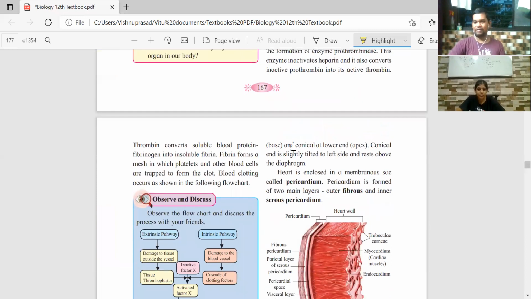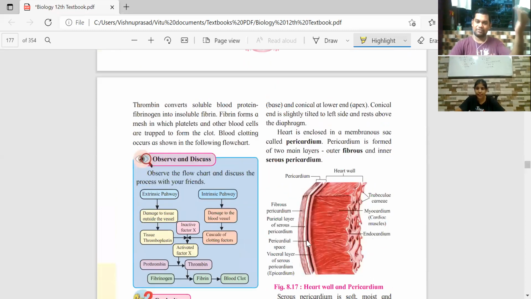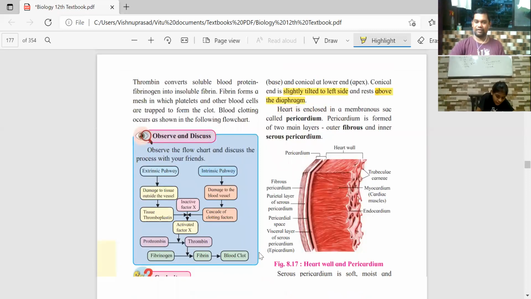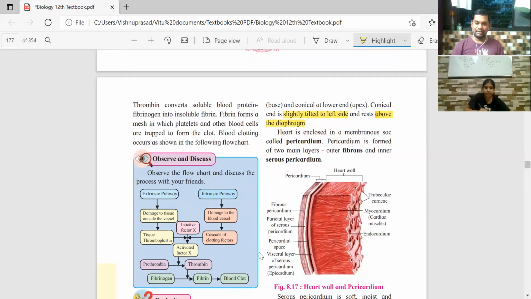It is slightly conical towards the lower end and broad at the apex. Yes, I know that. And it's slightly tilted towards the left side. Very important point. And it is present above the diaphragm. You know the diaphragm, the muscular sheet that separates the thoracic cavity from the abdominal cavity.